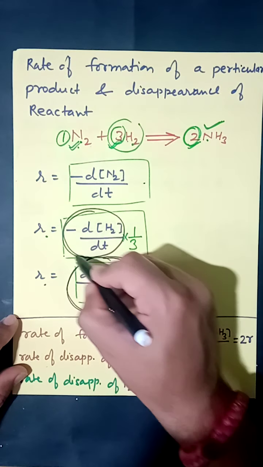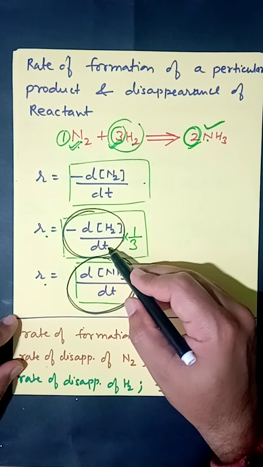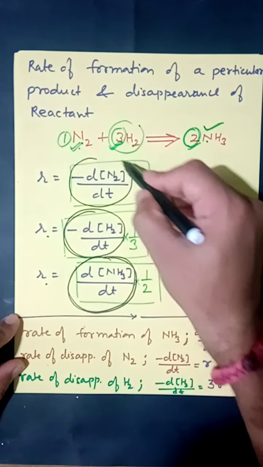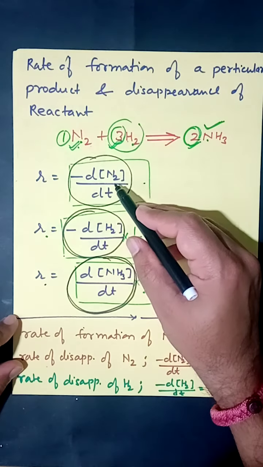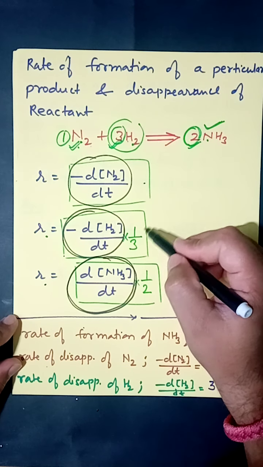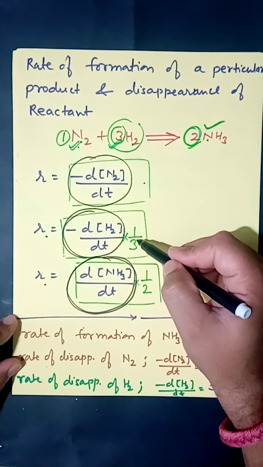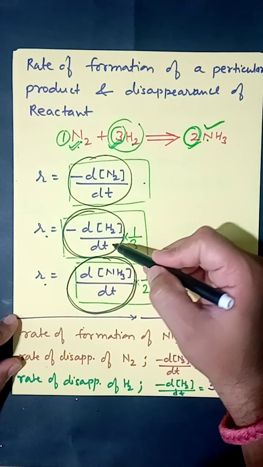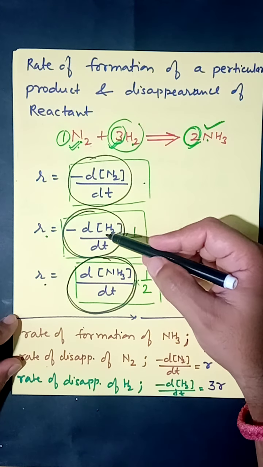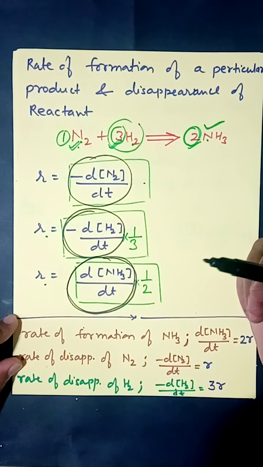Excluding the stoichiometry coefficient, this is the rate of disappearing of hydrogen, and here also this is the rate of disappearing of nitrogen. So including the stoichiometry coefficient it is the rate of reaction, but excluding it, it is either the rate of formation or the rate of disappearing, depending on whether it is a reactant or product.